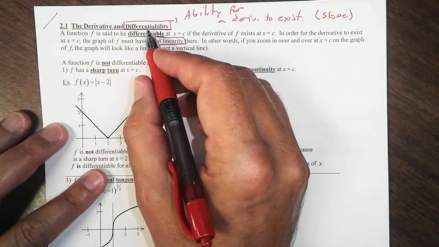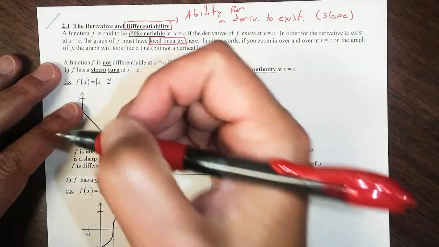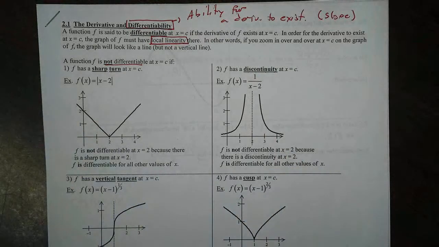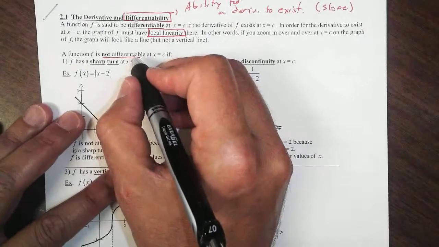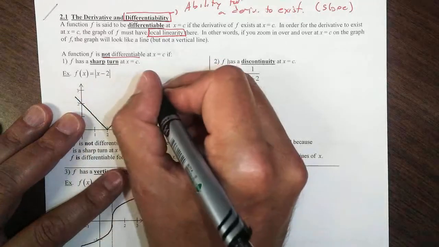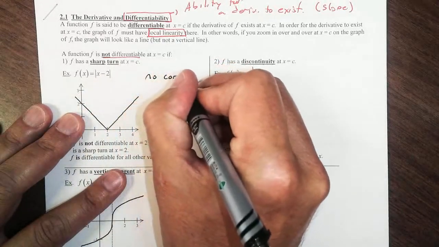Now, in order to talk about differentiability, sometimes it's easy to find out where a function is not differentiable. So let's talk about that for right now. The first place a function is not differentiable is at what we call a sharp turn or a corner. So we say there are no corners.